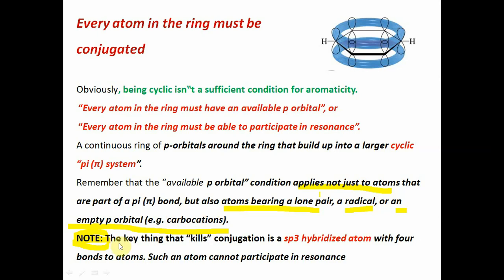Note, the key thing that kills conjugation is an sp3 hybridized atom. If a molecule contains an sp3 hybridized atom in the ring, it kills the conjugation because sp3 is saturated. It has 4 bonds, so no conjugation is present and such an atom cannot participate in the resonance.